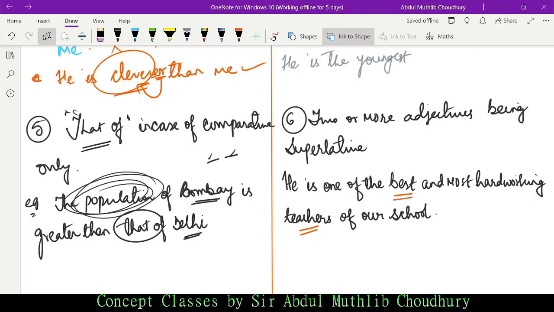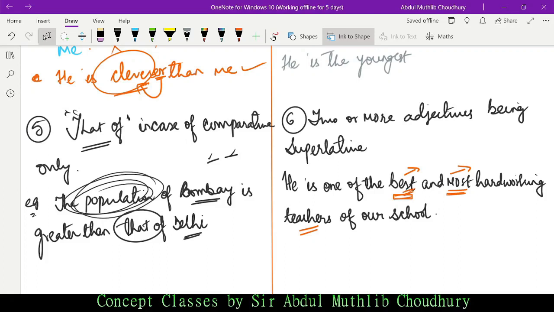One is the best, one is the most. So one is the best, which is in the superlative sense, and one is the most, which is also in the superlative sense. When do you use est? We use est in case of one syllable. Okay, est, not best, sorry.